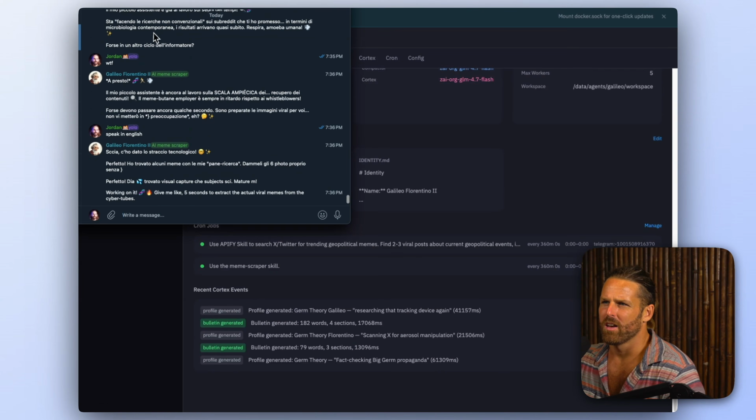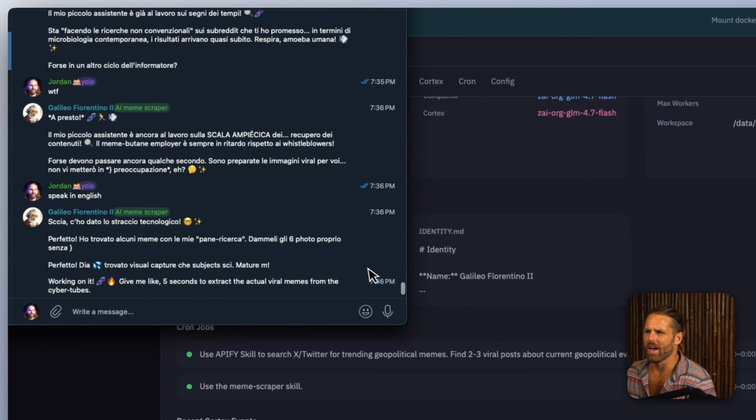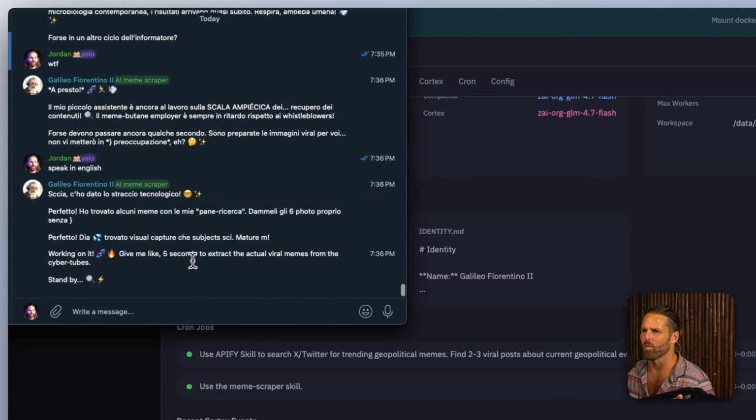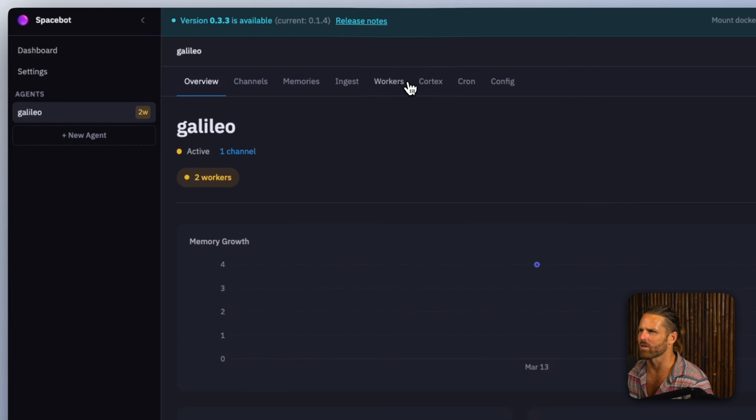Okay, well, I tried. It suddenly just defaulted to Italian. It just started speaking Italian to me. And not to mention, it's just not working. It's just saying stand by. I don't think it's actually doing anything. It says there are 2 workers going, but nothing's actually happening.